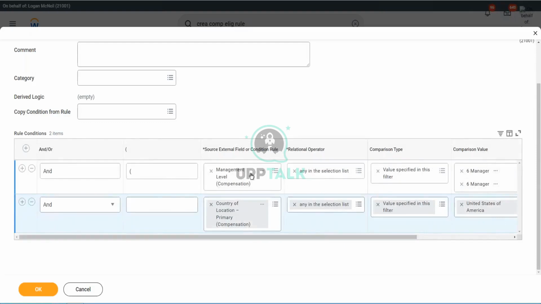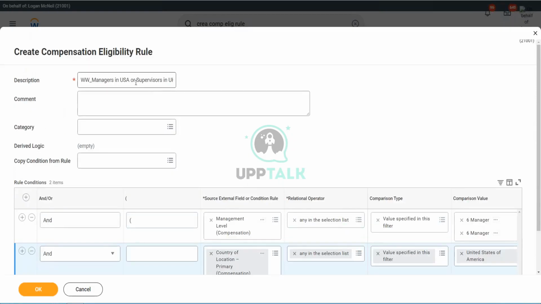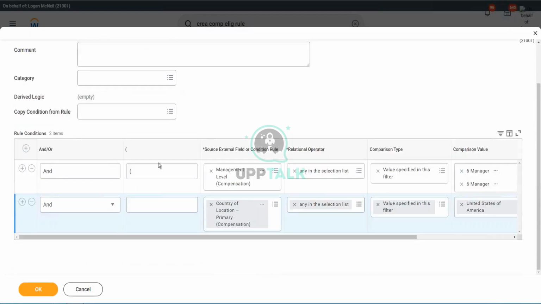What should I do? I have written the rule which says manager in the US, now I have to write or supervisors in the UK. So what should I do now? I mean, add a line. Now you have two ways to add a line: one using this add row at the top and one using the add row for each row. Now, which one should I use? The one on the top.